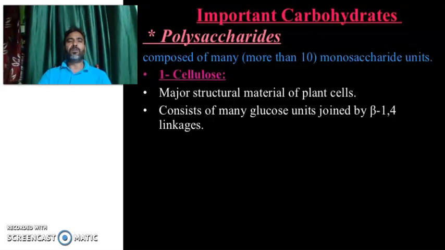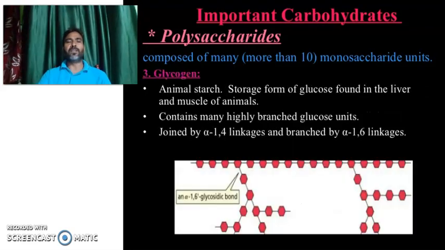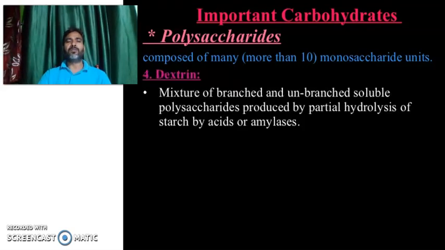So cellulose, major structural material of plant cells. Starch, 1,4 linkage. Maltose is the disaccharide starting material. Glucose found in rice, wheat, potatoes, grains and cereals. Polysaccharide, glycogen. Dextrin, mixture of branched and unbranched soluble polysaccharides produced by partial hydrolysis of starch by acid or amylases.